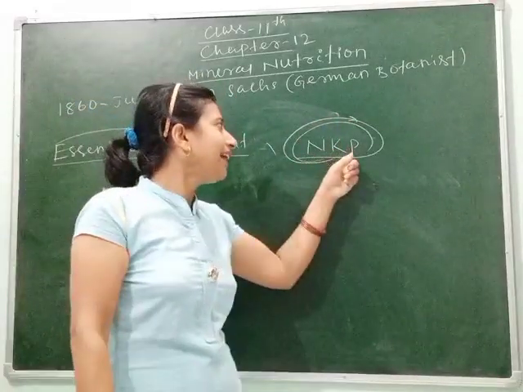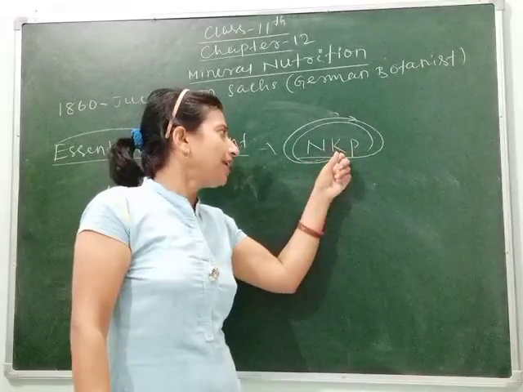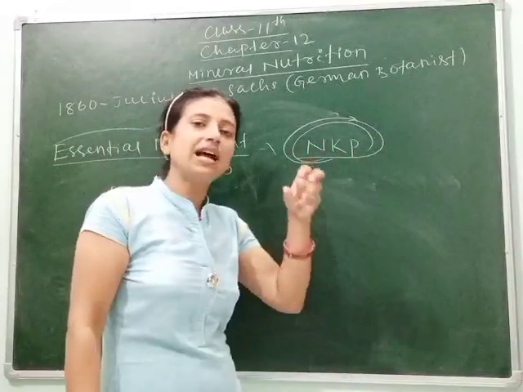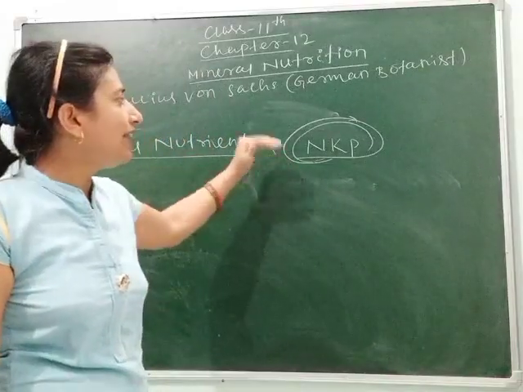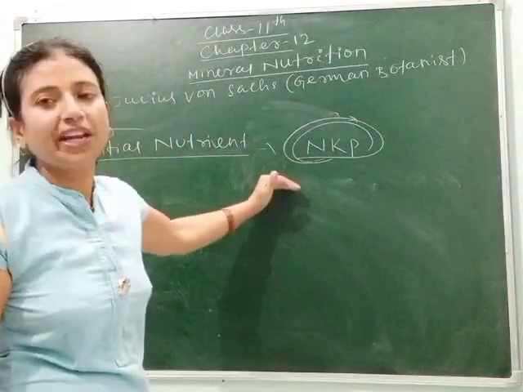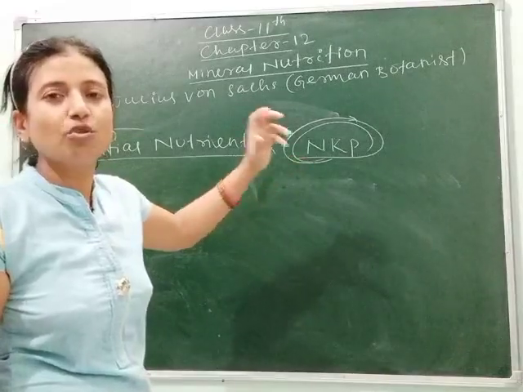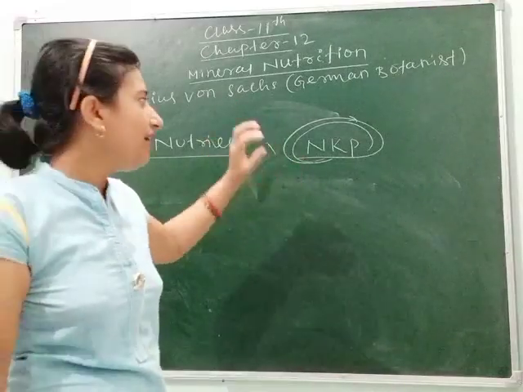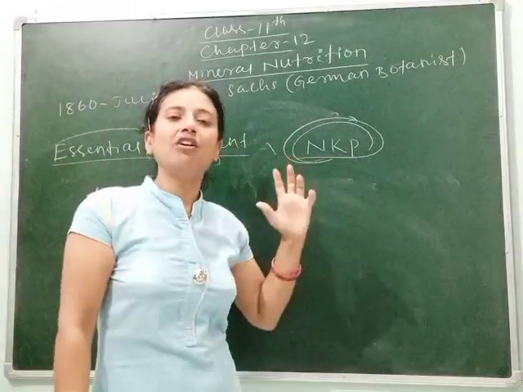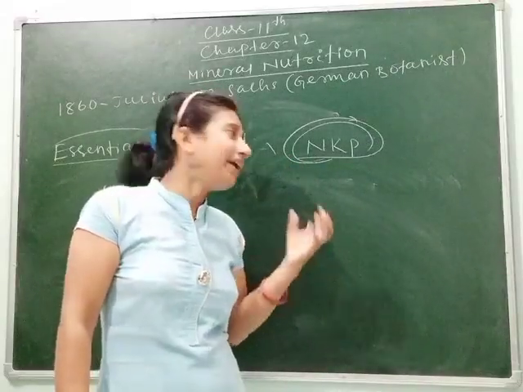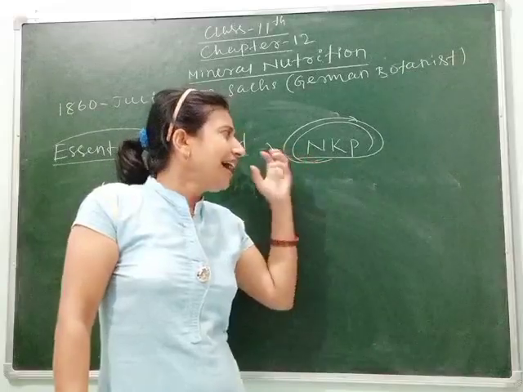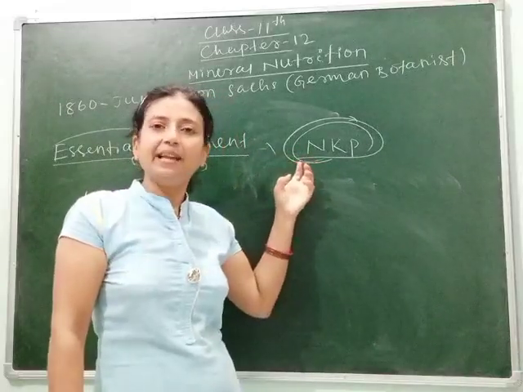So NPK, nitrogen, phosphorus and potassium are the basic requirement of all plants. That's why without these nutrients plants can't show proper growth, and when we are growing any crop, the most required element we add to the crop field is NPK.